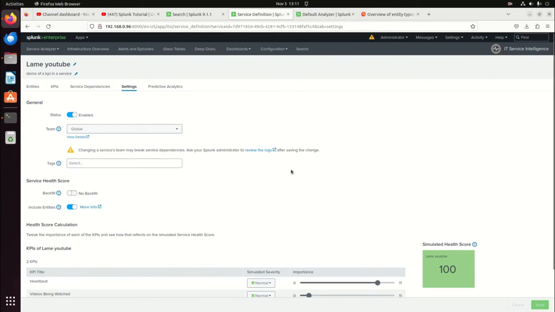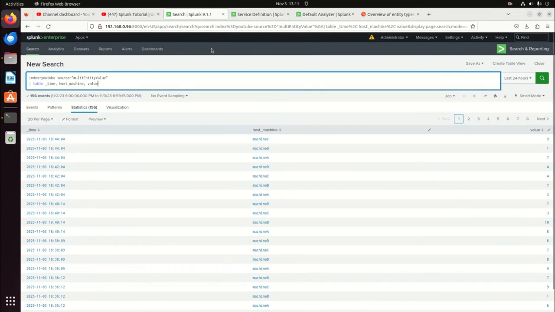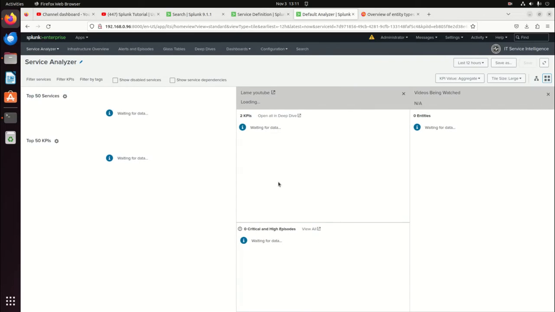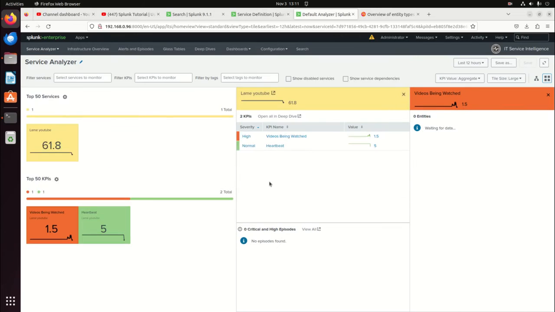All right. So let's see if this has refreshed itself. Come back to the default analyzer, refresh. You'll notice the colors have changed. Partly this is because it's been healthier, but it's because we're also giving a different weight to it. And so this score is going to go up.